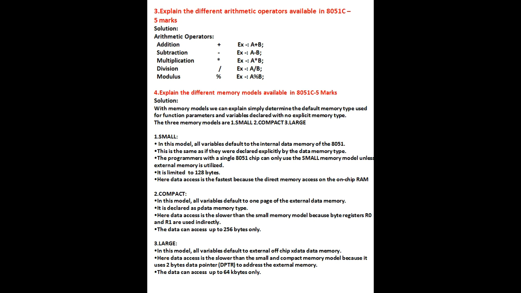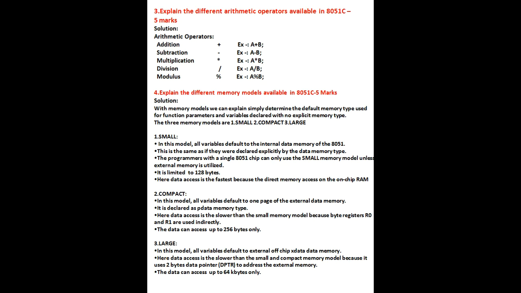So the small model: in this model, all variables default to the internal data memory of 8051. That means your data is going to be stored, it may be variables, it may be constant values, by default into the internal data memory, that is the RAM of 8051, whose size is 128 bytes. This is the same as if they were declared explicitly with the data memory type. You can mention the data types, depending on the data type. So by default, it is going to store the data in your internal memory only.